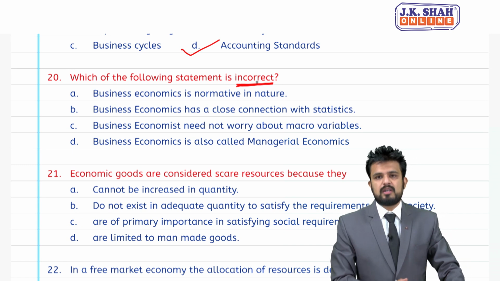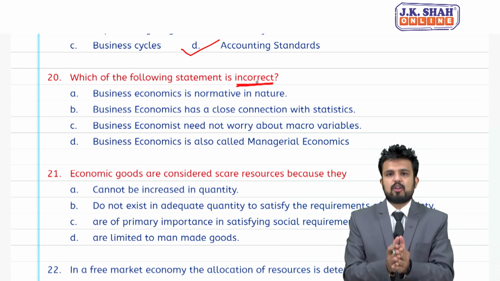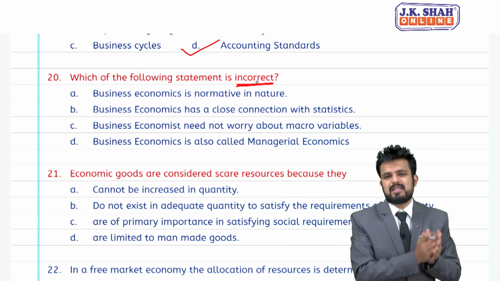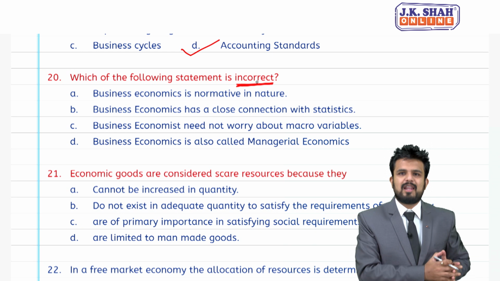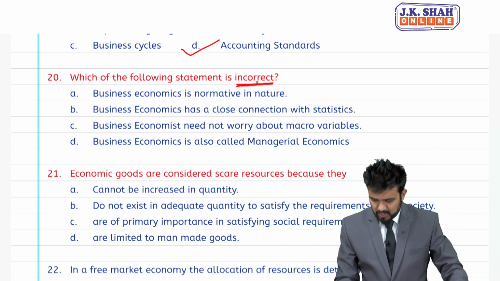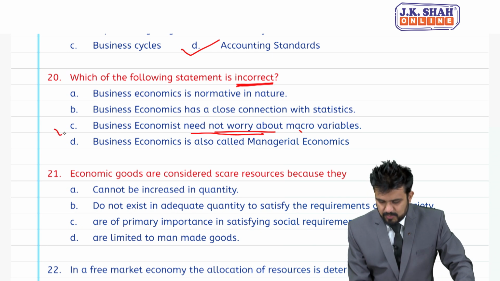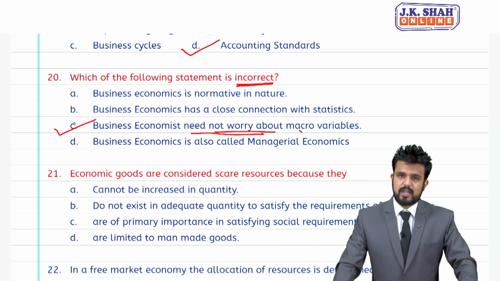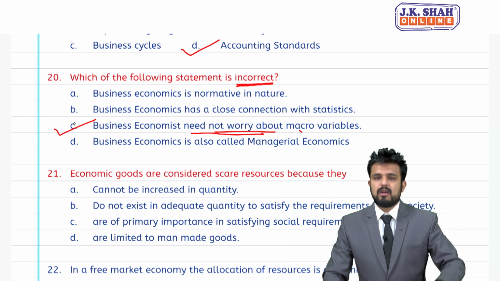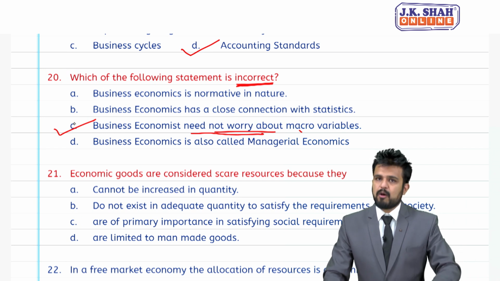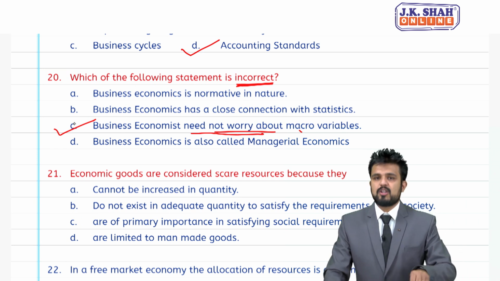My dear students, I had taught you business economics will talk about both micro as well as macro, both internal as well as external. So here they are telling need not worry about macro, so this becomes an incorrect statement. They have to worry about macro factors also.